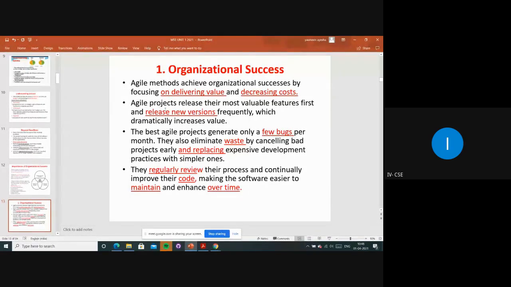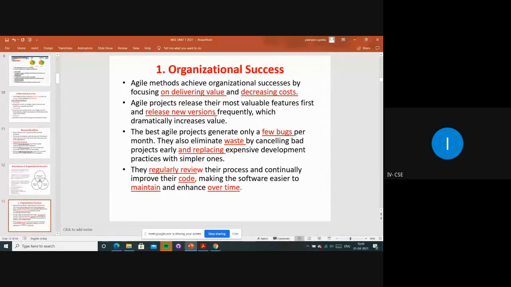And whenever we are using agile projects, at that time we can release new versions frequently. What they will be doing, as I said, is dividing into some small teams. They will be updating some new requirements and releasing it as a new version, and a few other people will be working on that particular project, and they will be adding the new things again and releasing it as version 2, like that.